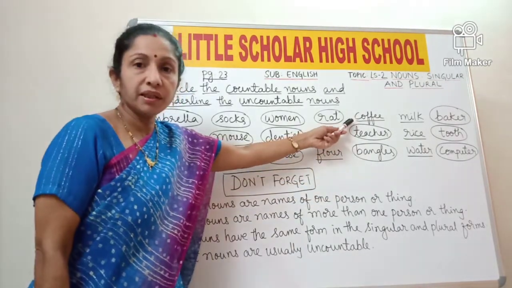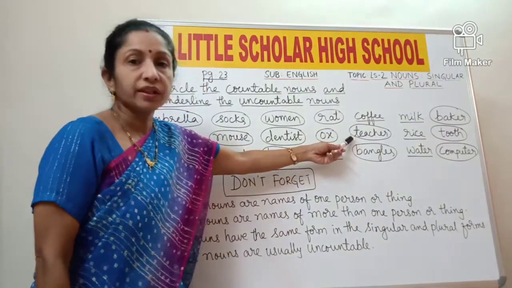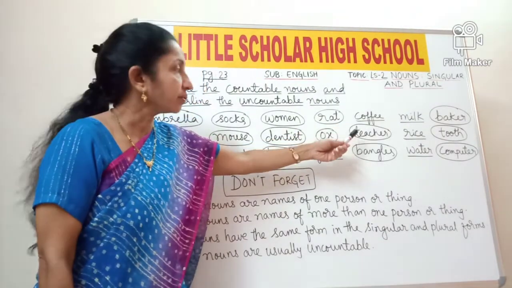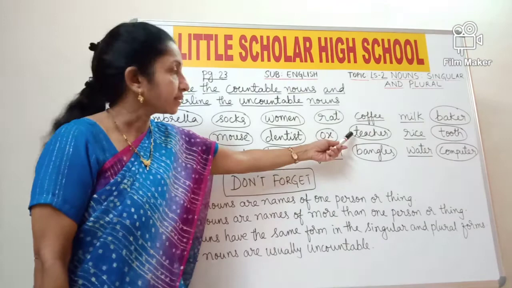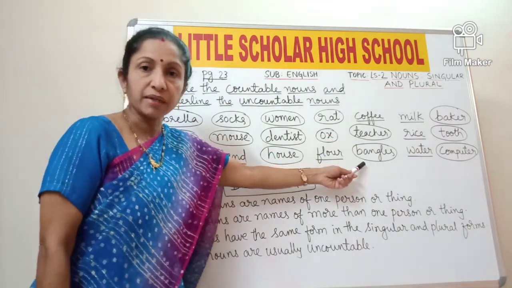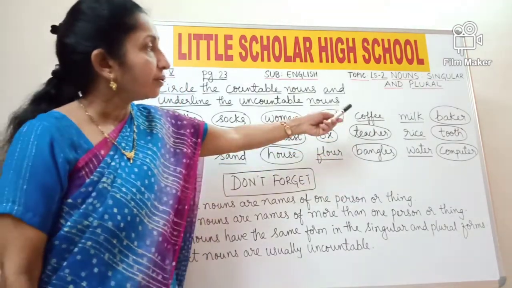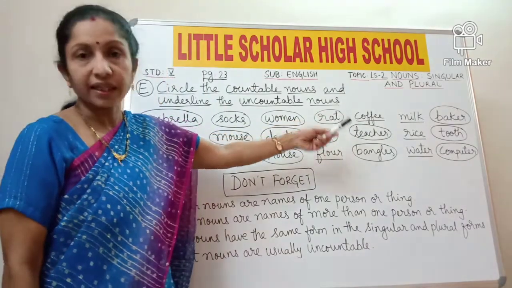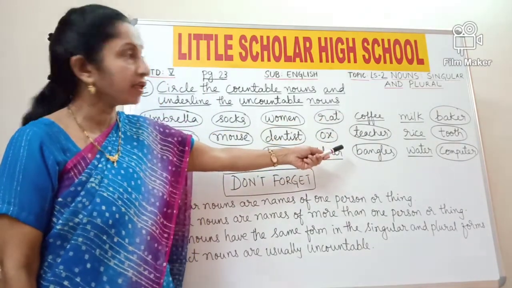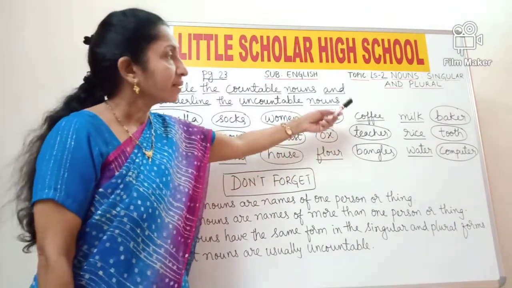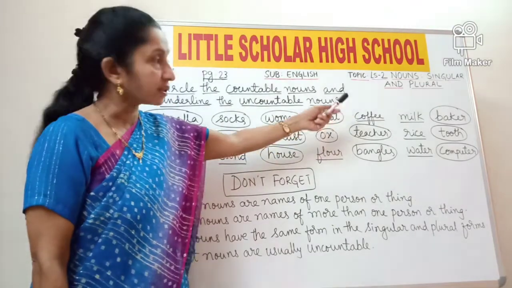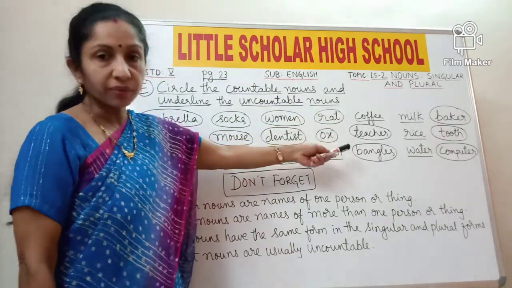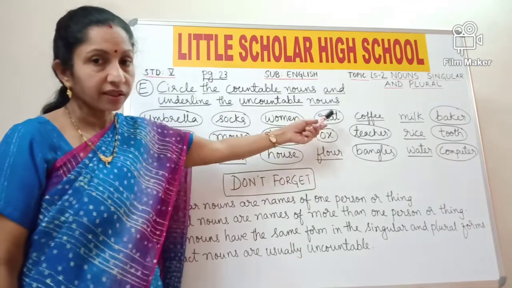Coffee is uncountable, underline it. Teacher, you can count the number of teachers, so teacher is countable, circle it. You can count the number of bangles, it is countable. You cannot count milk, rice and water, all the three are uncountable nouns, so underline them. Baker is a countable noun, so circle it. Tooth and computer also can be counted, so they are countable nouns.